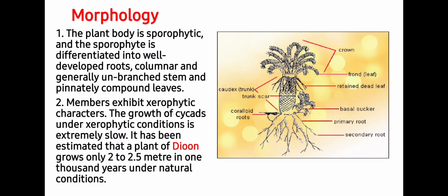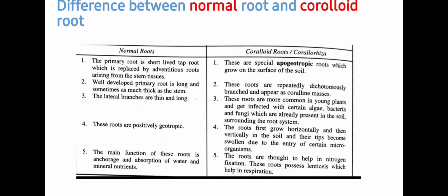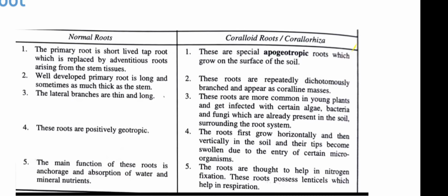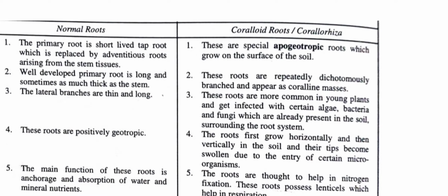So this is a general image of the cycads or cycas. Students, here is the major difference between normal and coralloid roots, and this can be asked in your examination. The primary root is a short-lived taproot which is replaced by adventitious roots arising from the stem tissue, while coralloid roots are specially apogeotropic roots which grow on the surface of the soil.